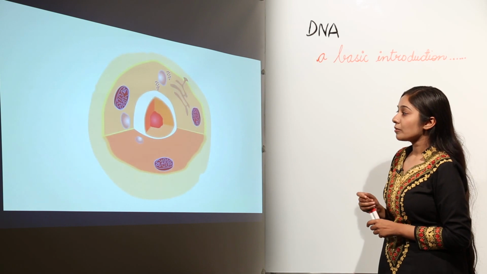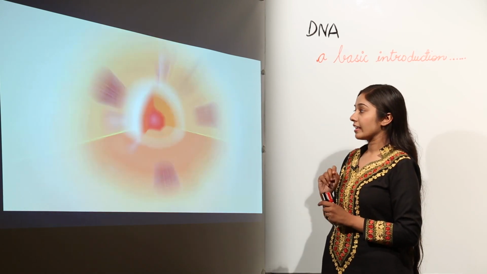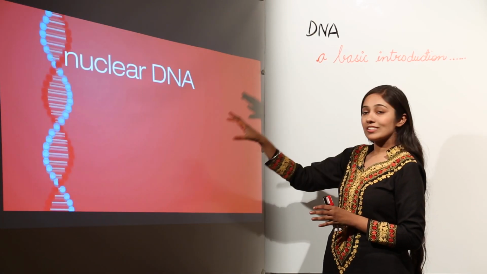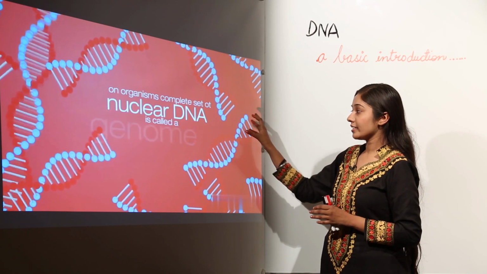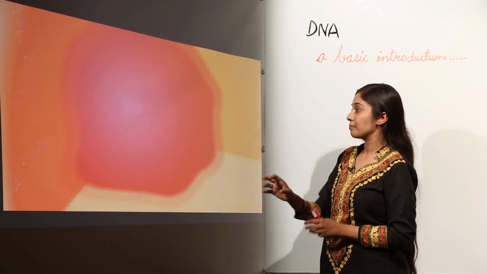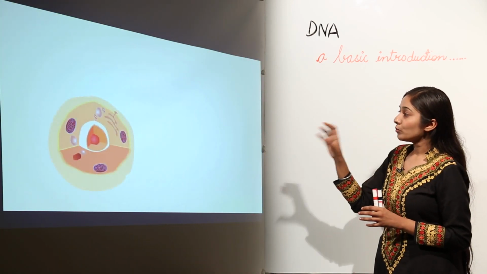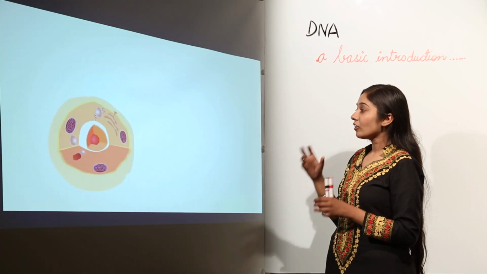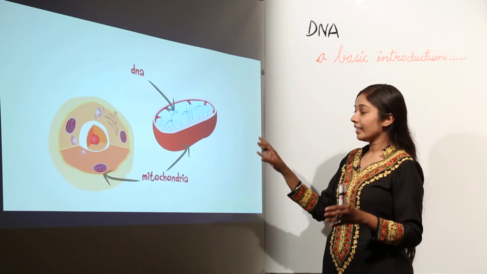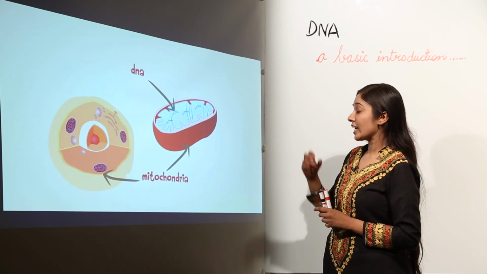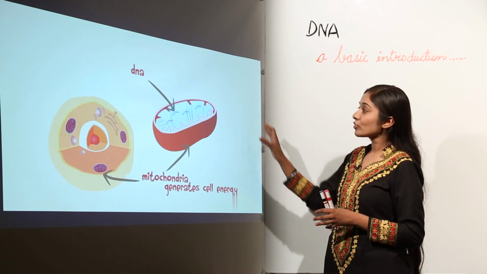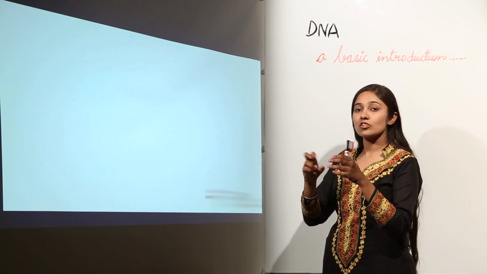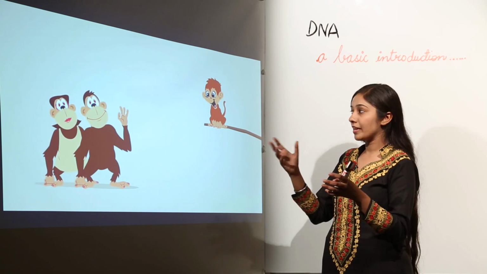Next, when we talk about the nucleus of the cell, the DNA present in the nucleus of the cell is known as the nuclear DNA, and the total complete set of nuclear DNA is called a genome, remember. When we talk about the nucleus, there are some other organelles also that have DNA, for example, mitochondria, which help the cell to produce energy, to generate cell energy. It also contains some DNA in the case of certain complex organisms like us and some apes.